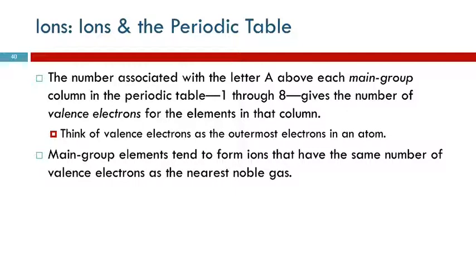What group are they in? 8. It turns out that having 8 valence electrons is energetically a very stable, low energy place. That's not real meaningful to students.